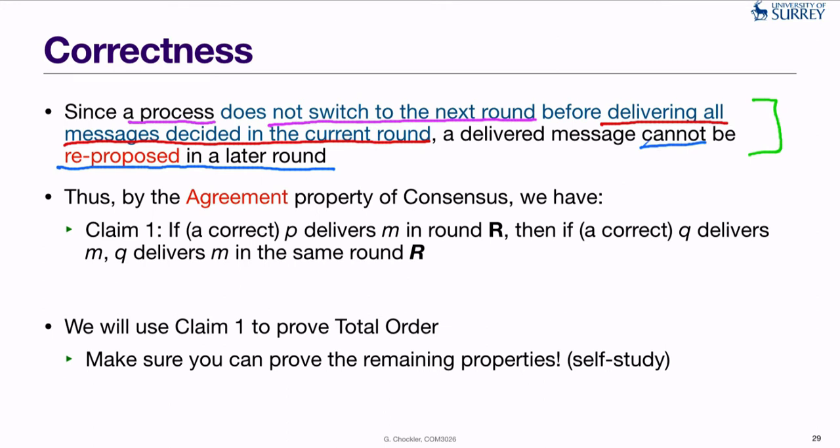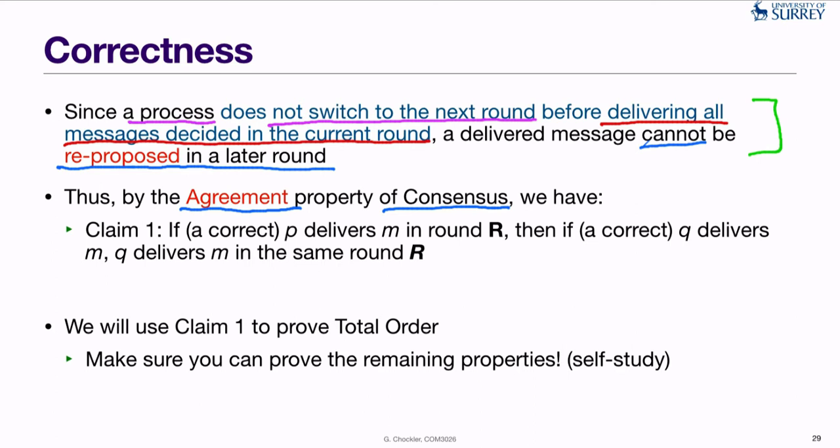And that means that for every process and for any given message, there is only one round in which that process can potentially deliver that message. And since we also have the agreement property of consensus, this round is also unique everywhere.